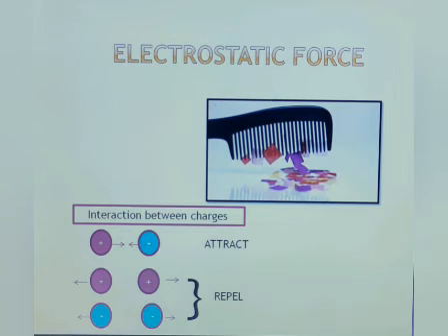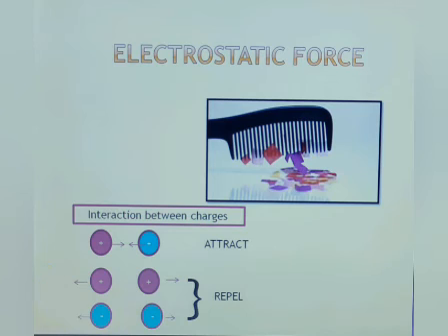Now, objects that have opposite charges, meaning one object is positively charged and another is negatively charged, attract each other, while objects that have similar charges, meaning both are positive or both are negative, repel each other. It means opposite charges attract each other and similar charges repel each other.